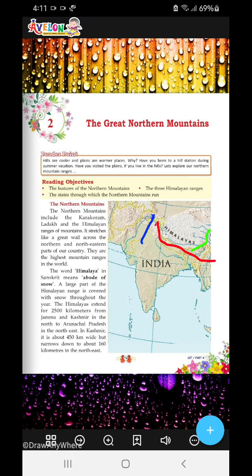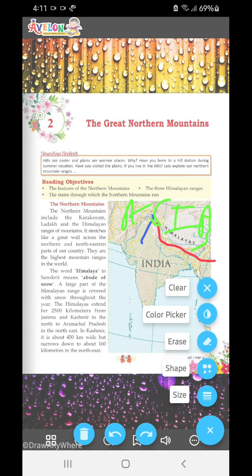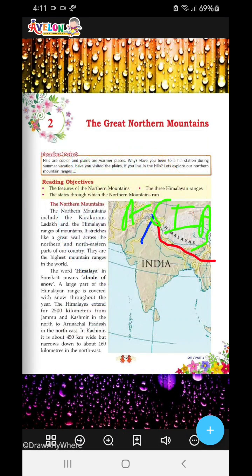So it stretches like a great wall across the northern and the northeastern parts of our country. You can see the lines that I have marked over here as blue, red, and green lines. You can almost see that our country, India, is forming a barrier with the rest of Asia. In the north, we have Asia over here, and here we have India. So you can see that we are already forming a boundary by these lines.